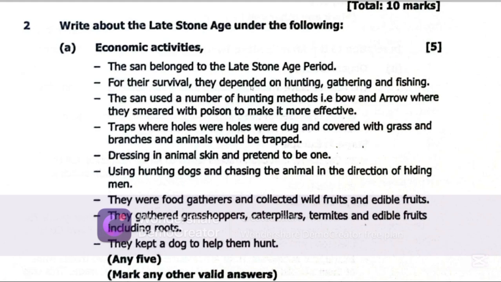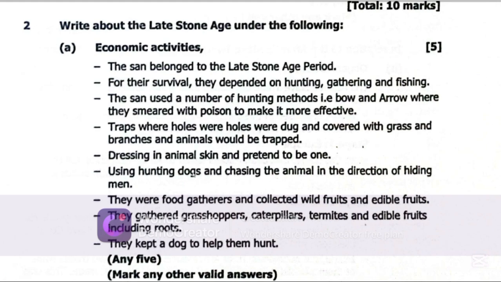The San used a number of hunting methods, that is, bow and arrow, which they smeared with poison to make it more effective. Traps, where holes were dug and covered with grass and branches, and animals would be trapped. Dressing in animal skin and pretending to be one.